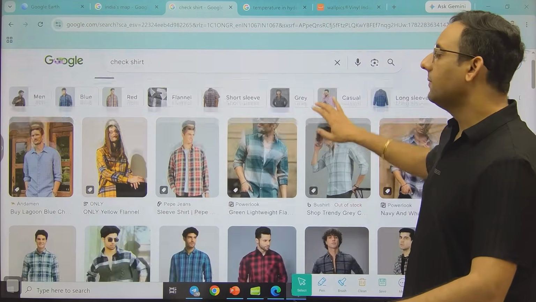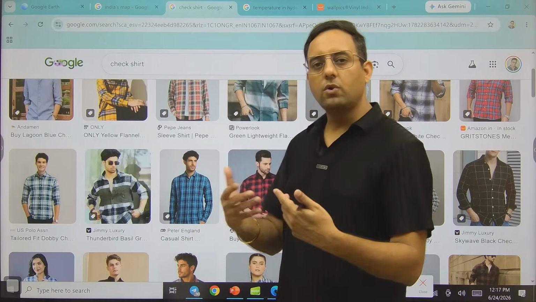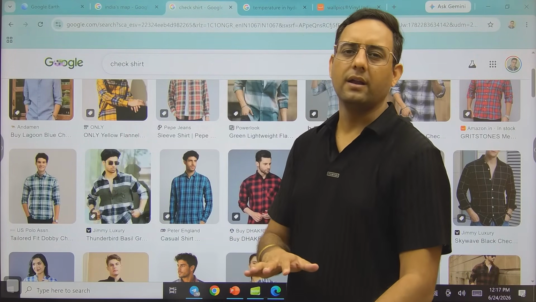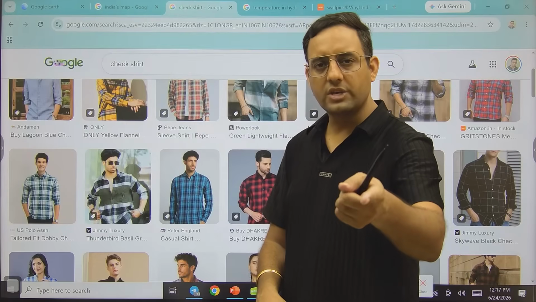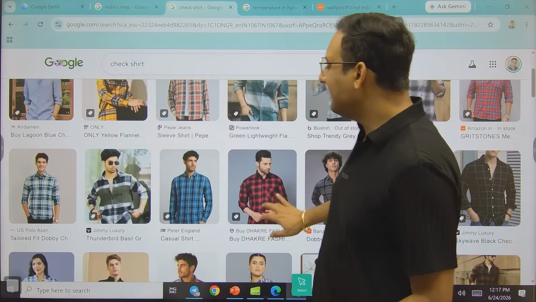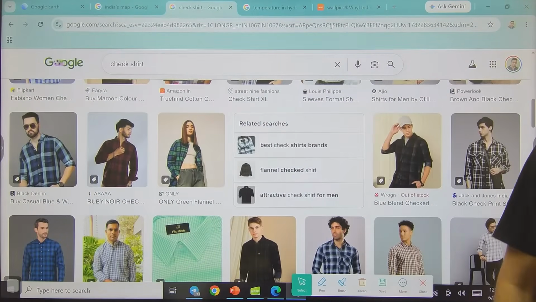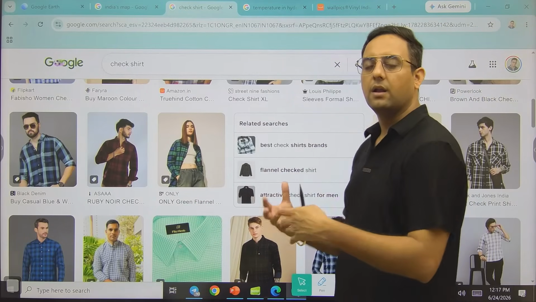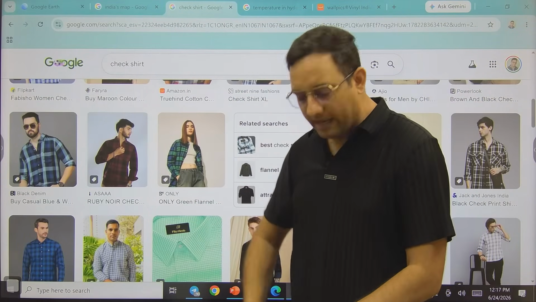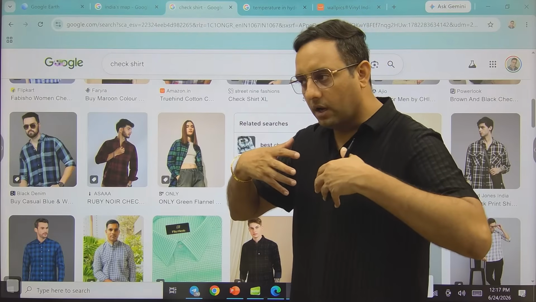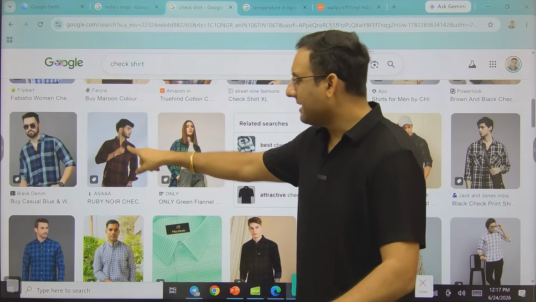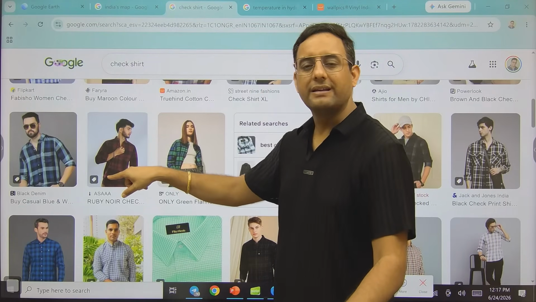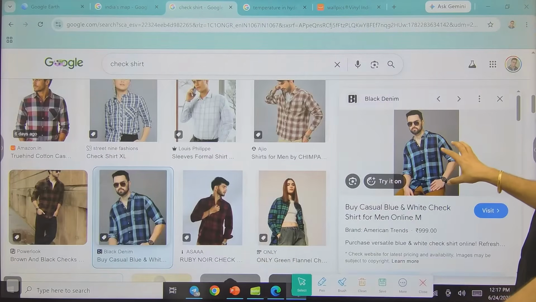Suppose I am standing in a shop, I want to buy a shirt and he shows me this shirt. I say, no, yaar, this is a plain shirt, I want something in a different pattern. So he will say, okay, you want a different pattern, do you want check or do you want print? I say, show me the check. So he will start showing these kinds of patterns. So can we say that the shirt I am wearing and the shirt I am showing have different patterns? Of course, yes. This shirt has only black color, but here the shirt is divided into different colors, and because of those boxes the shirt will be called a check shirt.